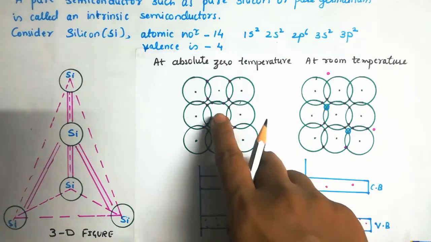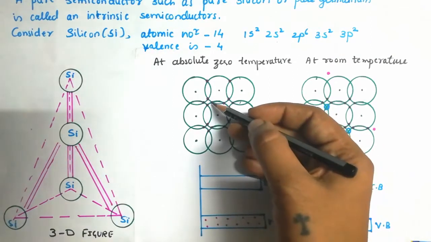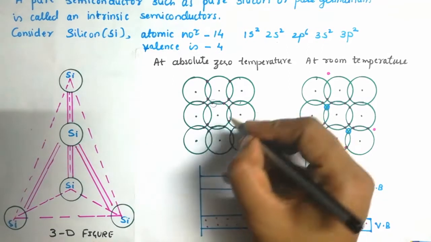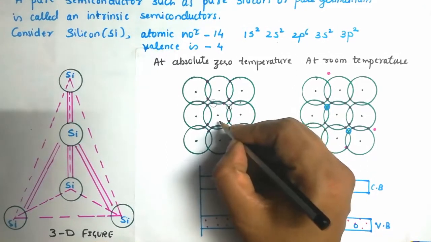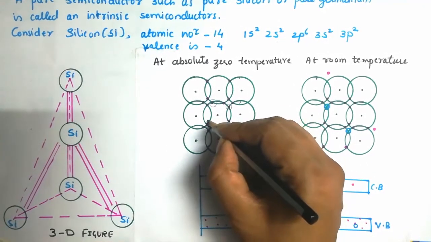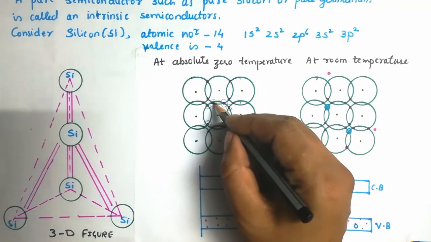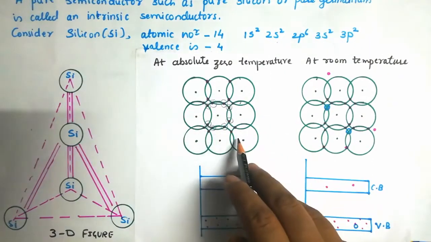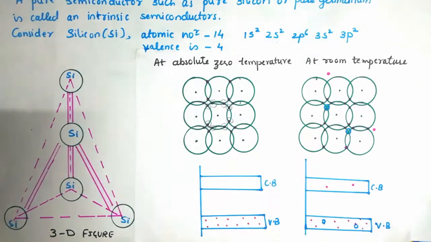Now, if you are talking about this particular atom, what will happen? It already has 4 electrons of its own. For example, consider this electron belongs to this atom, and this electron and this electron. These 4 electrons belong to this atom. So, by sharing 4 electrons with the neighboring atoms, it completes its octet and attains stability. It happens usually at absolute zero temperature.